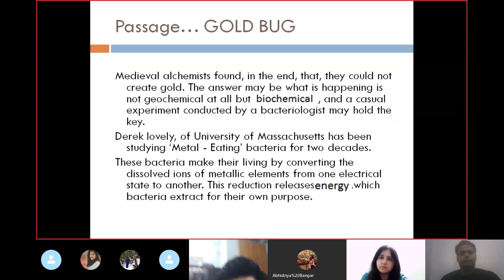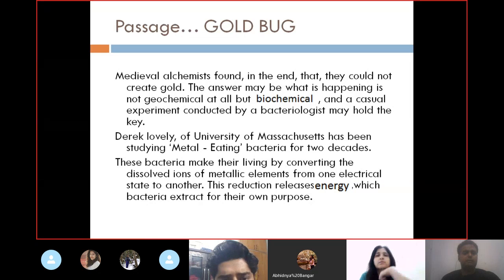And moving further, a casual experiment conducted by a bacteriologist may hold the key. Now, Derek Lovely of the University of Massachusetts has been studying metal-eating bacteria for two decades. These bacteria make their own living by converting the dissolved ions of metallic items from one electrical state to another. This reduction releases energy, which bacteria extract for their own purpose.